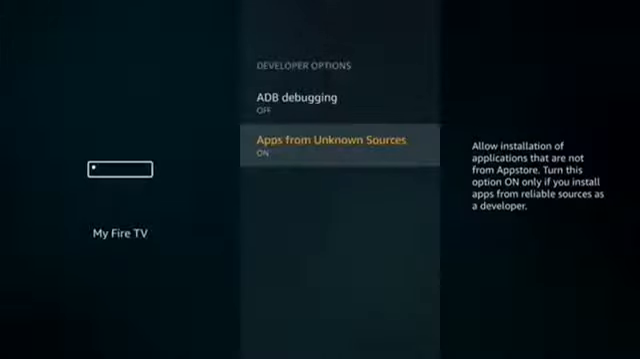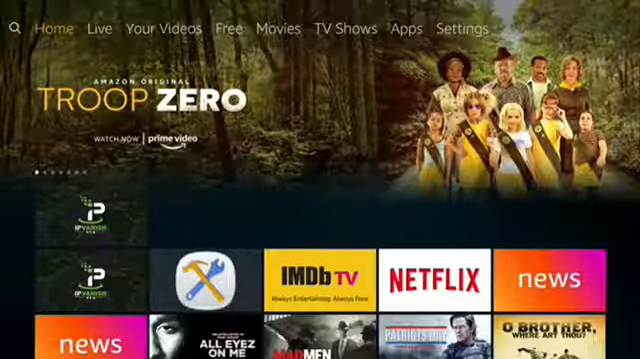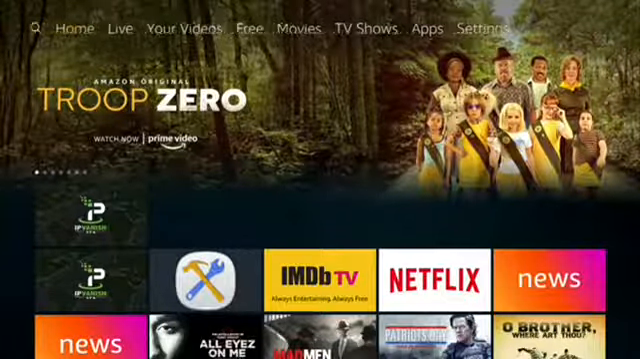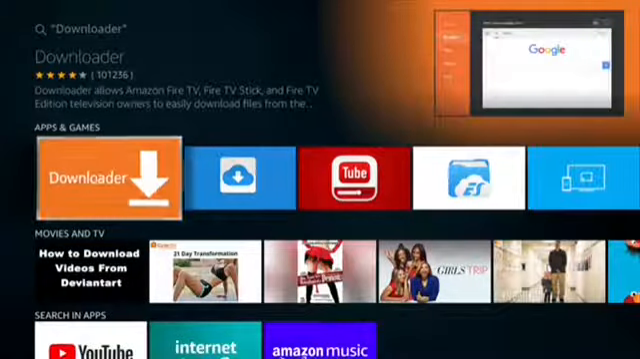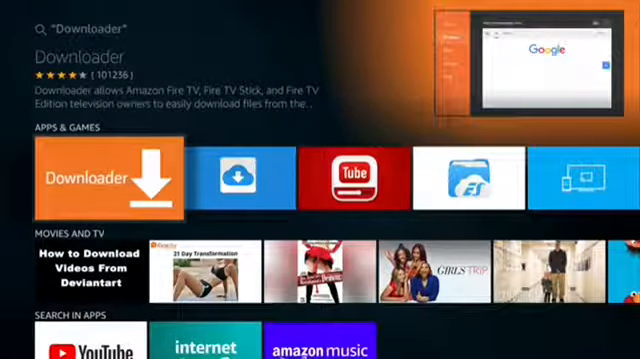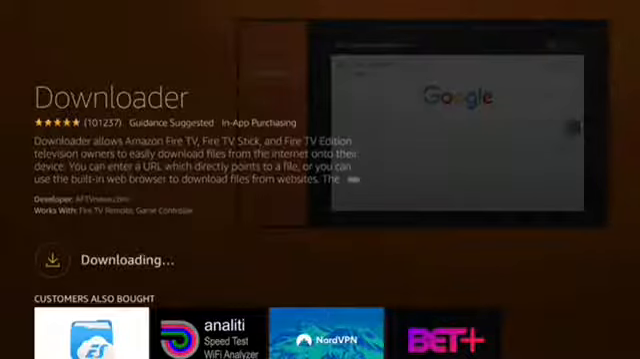Push the Home button. Go to Search in the top left corner. Type in Downloader. Select Downloader. If you haven't downloaded Downloader before, push Get It. If not, push on the cloud for downloading and installing.